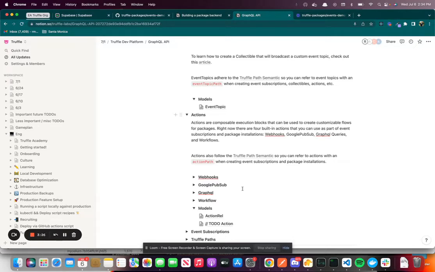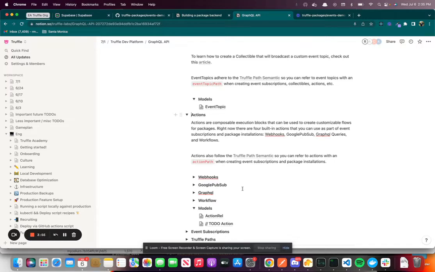Second, Google Pub/Sub. We have a baked-in way to post event data to your own third-party Google Pub/Sub topic. Eventually, we'll probably add something on the AWS side as well. But for now, if you wanted to fan out the event to your serverless architecture or some other service, and have the entry point be a Pub/Sub topic from Truffle instead of hitting an endpoint directly, you'd be able to do that.